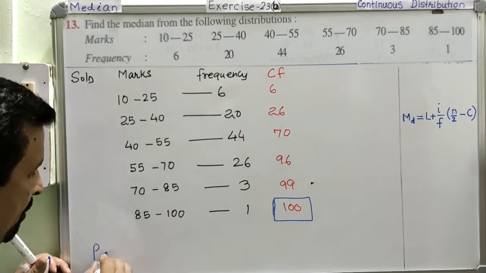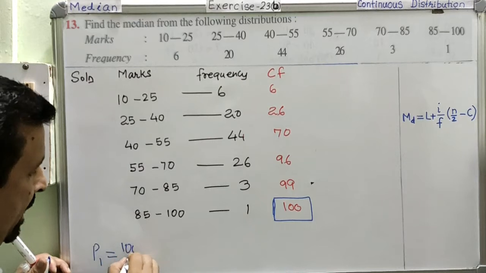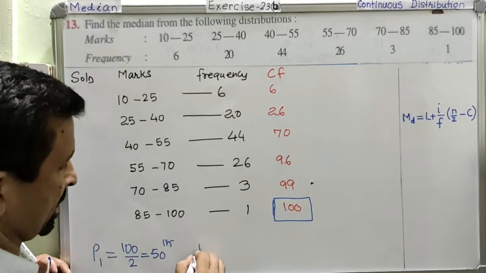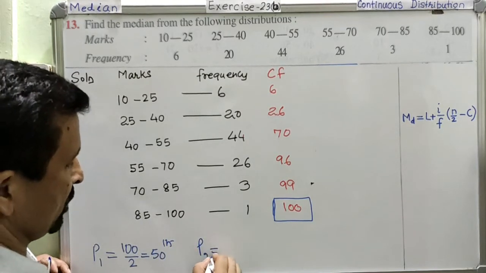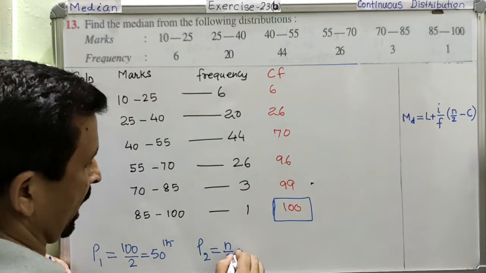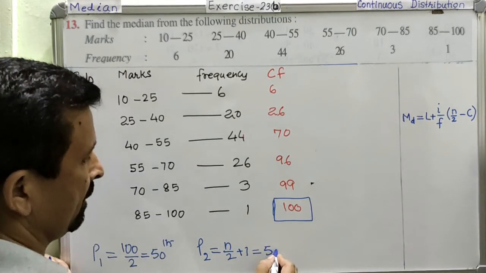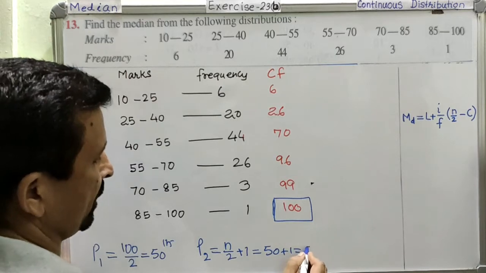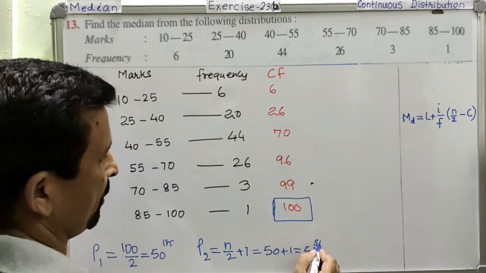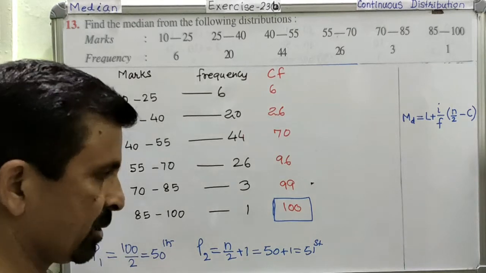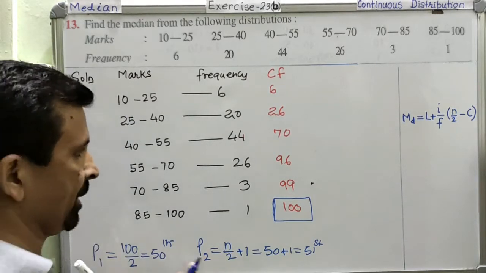P1, that is 100 divided by 2, because it is divisible by 2, so this is the 50th position. And the second position will be P2, which will be n over 2 plus 1, where n over 2 is already calculated as 50, so 50 plus 1 is equal to 51, the 51st. So now, as I told you, there cannot be two medians, so we have to have only one. So the final position will be calculated from here.